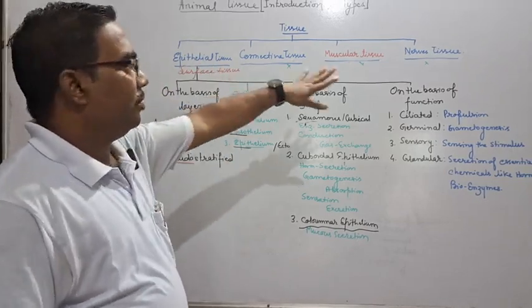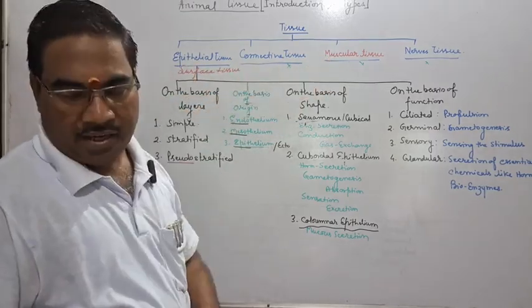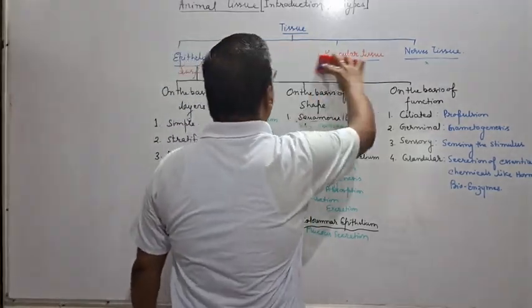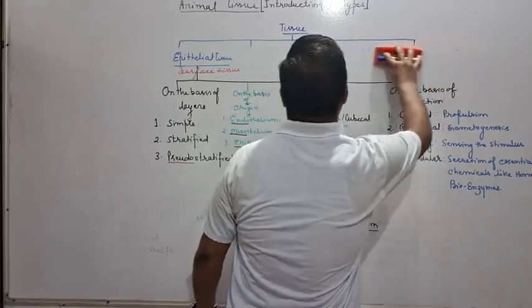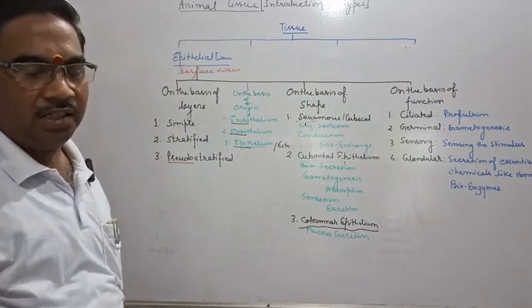Animal tissues are of four types: epithelial, connective, muscular and nervous. So one by one, I will make separate videos for all of these. First, we are focusing on epithelial tissue.